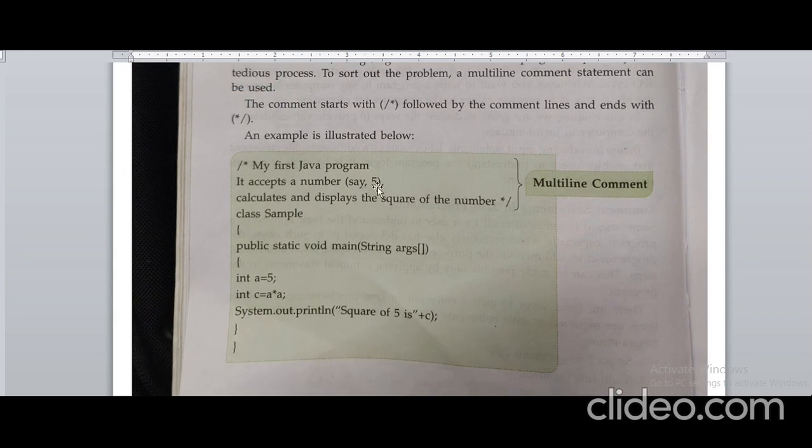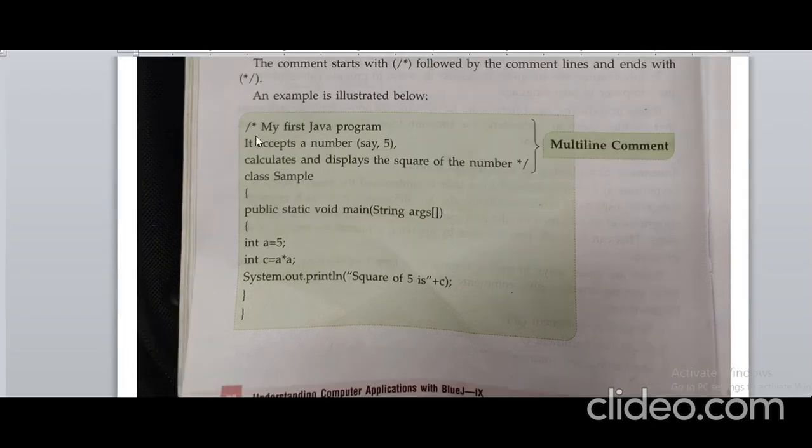You see here, look at here, we are writing a program. Before that we are applying a multi-line comment. A comment starts with a forward slash and asterisk sign and ends with an asterisk and forward slash before the program. We are using a multi-line comment to explain the program logic clearly. We have written in that, my first Java program, it accepts a number, say 5, calculates and displays the square of the number.